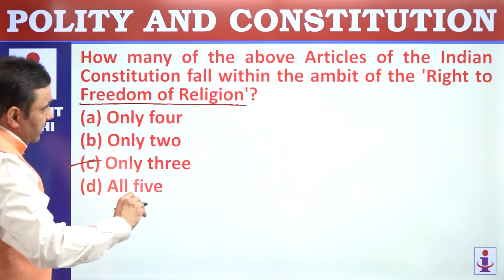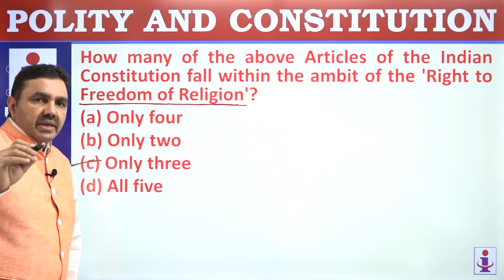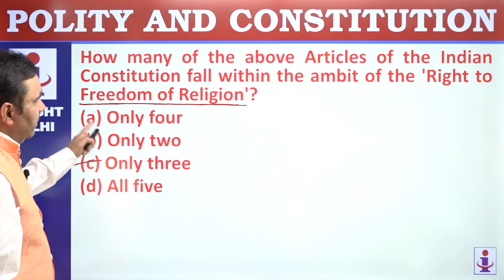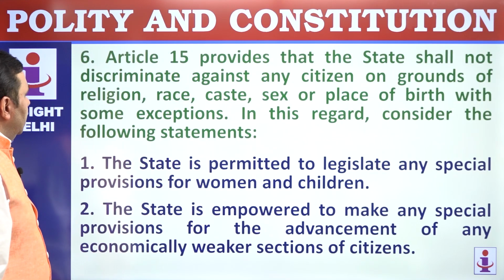So how many? It's not asking which of these. How many means 3 of these articles are related to or fall within the ambit of right to freedom of religion. Question number 6.